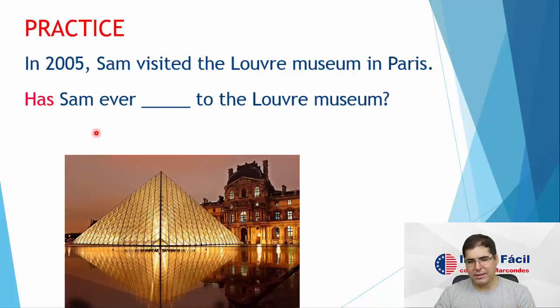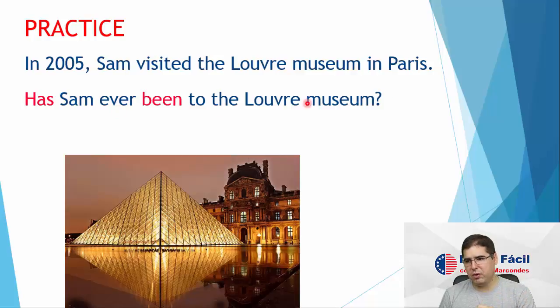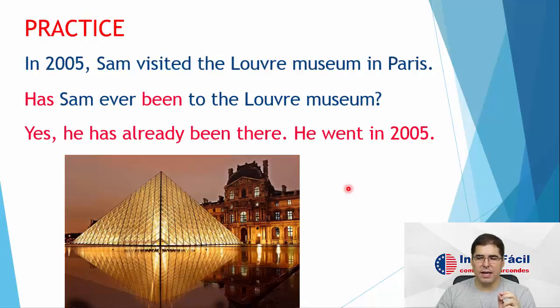So, has, right, the auxiliary verb before the subject here, which is Sam. So, has Sam ever been to the Louvre Museum, or has Sam ever visited the Louvre Museum? Okay, so this is the past participle of the verb to be. Has Sam ever been to the Louvre Museum? And yes, he has already been there. Right, he went there in 2005. Look, 2005 is a specific date, so I have to use the simple past, right? So he has already been there. He has already been to the Louvre Museum.